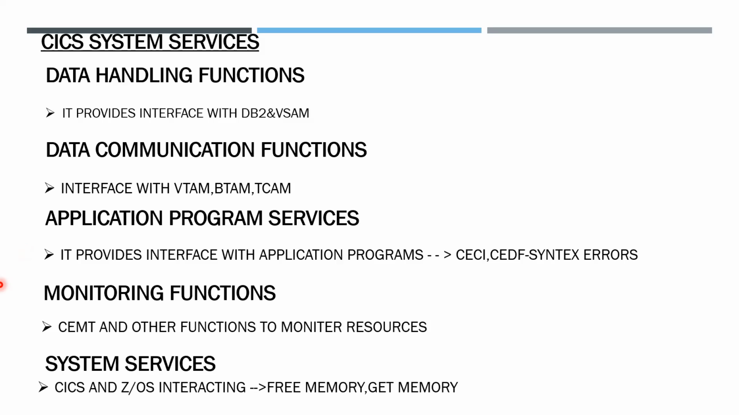If a serious failure occurs, we can use this function to recover from that failure. We can retrieve the data from the KICS log, global log, and system services. From system services, we see how KICS interacts with JetOS to get and free memory. These are the major five functions. With these five functions, KICS performs all the major tasks.